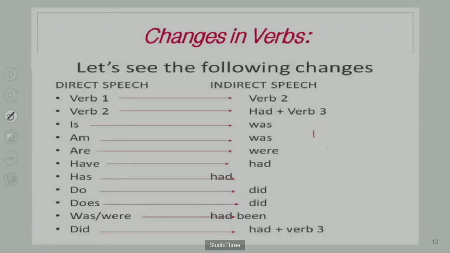Had plus written. This is the example. Then is, was; am, was; are, were; have, had; has, had; do, did; does, did; was, were, had been; did, had plus verb 3.